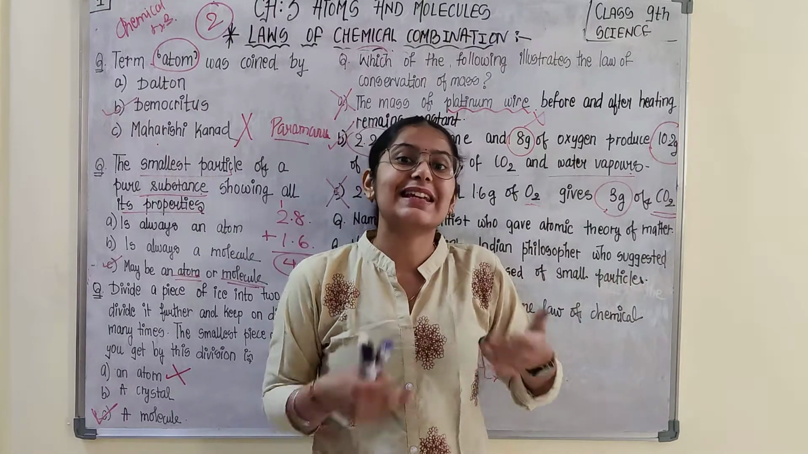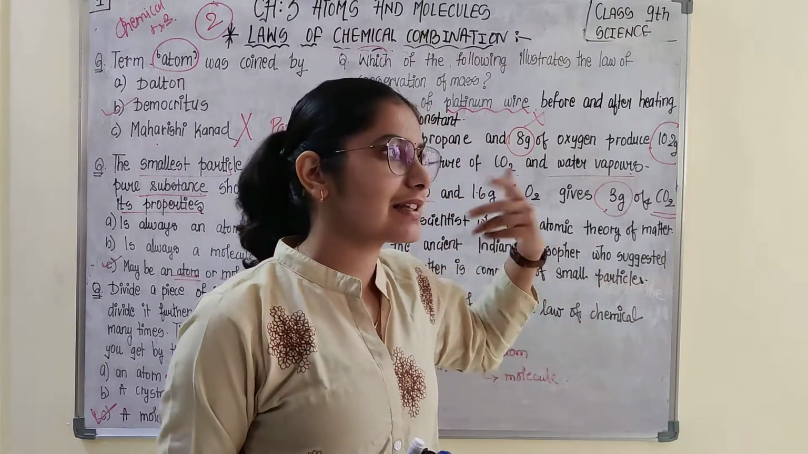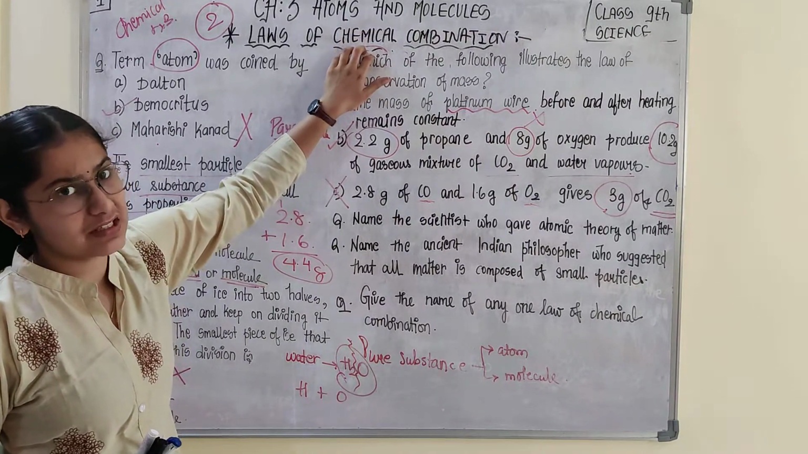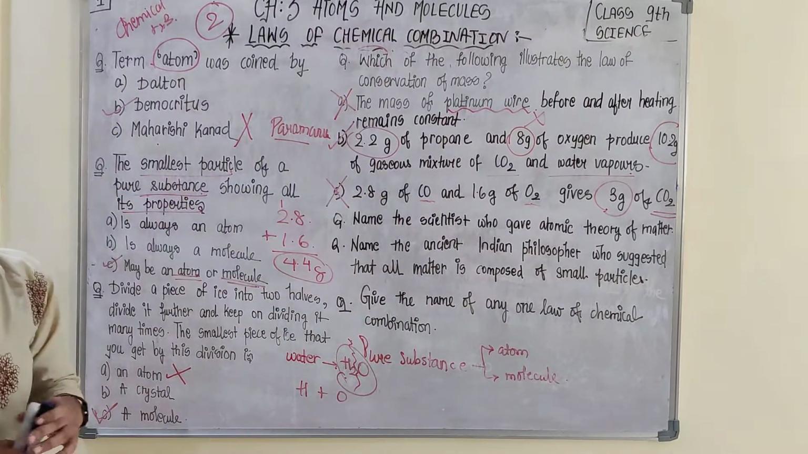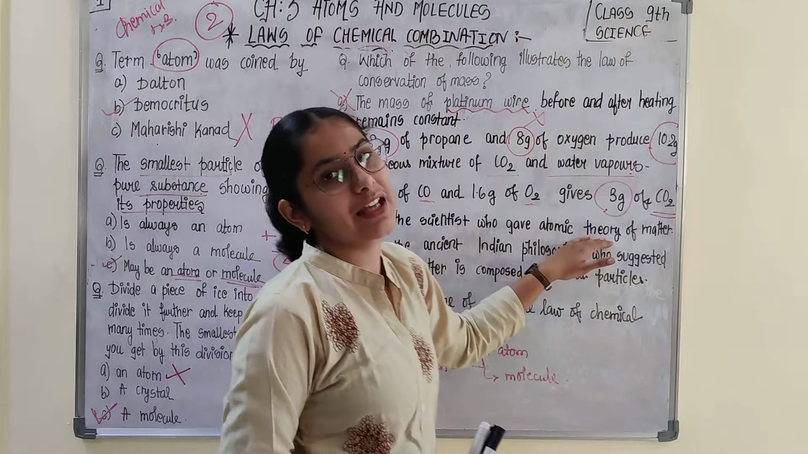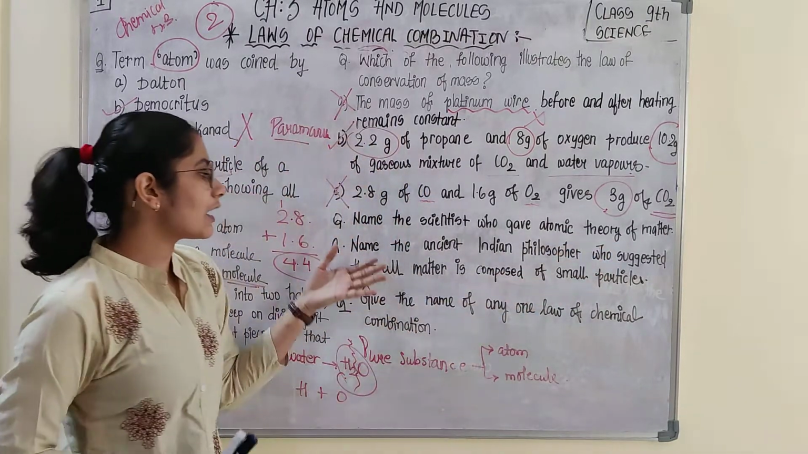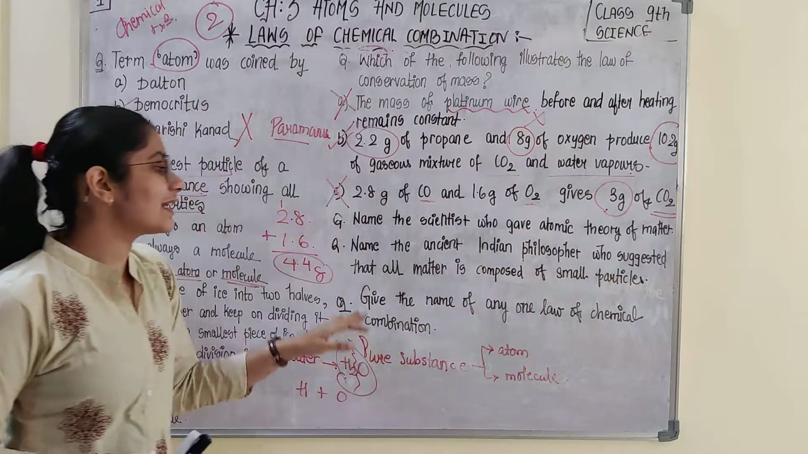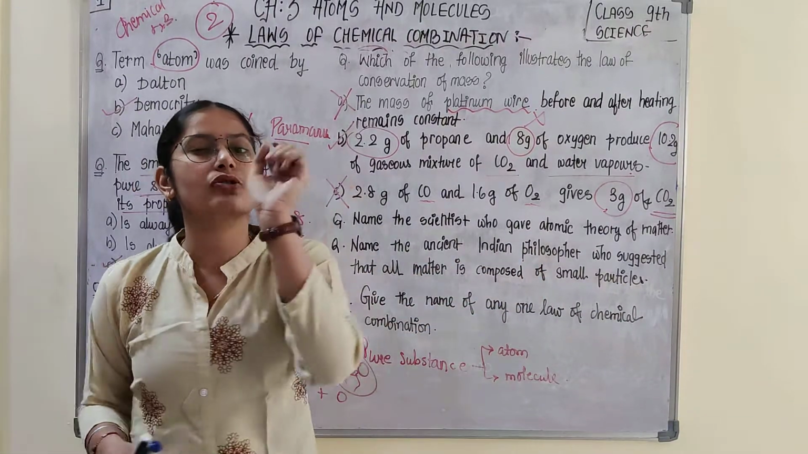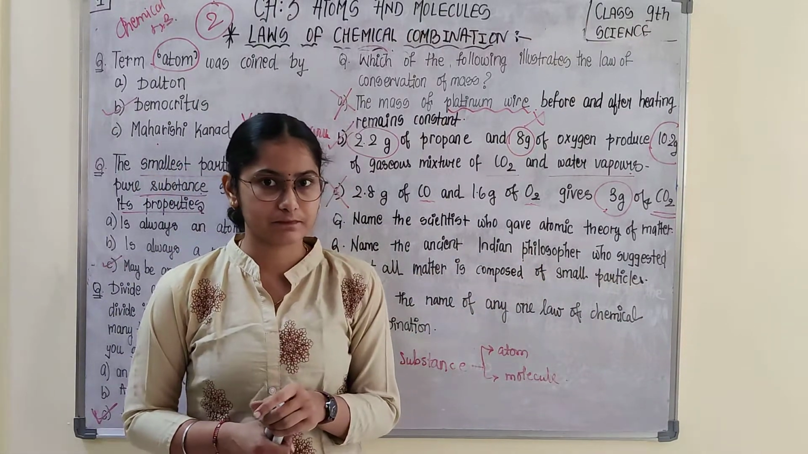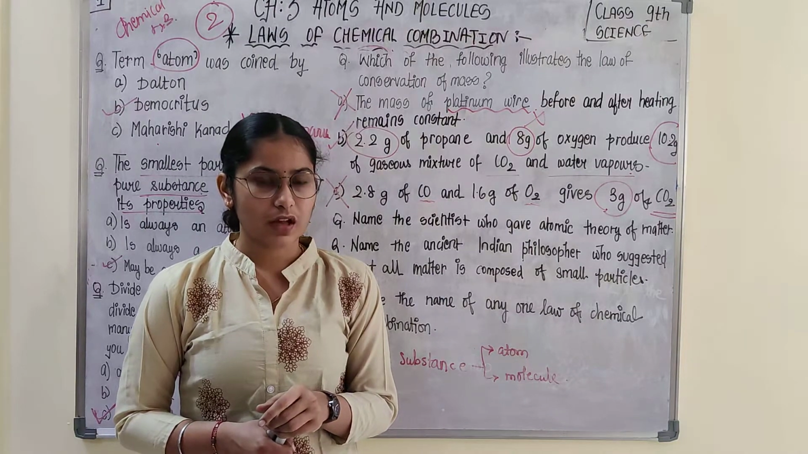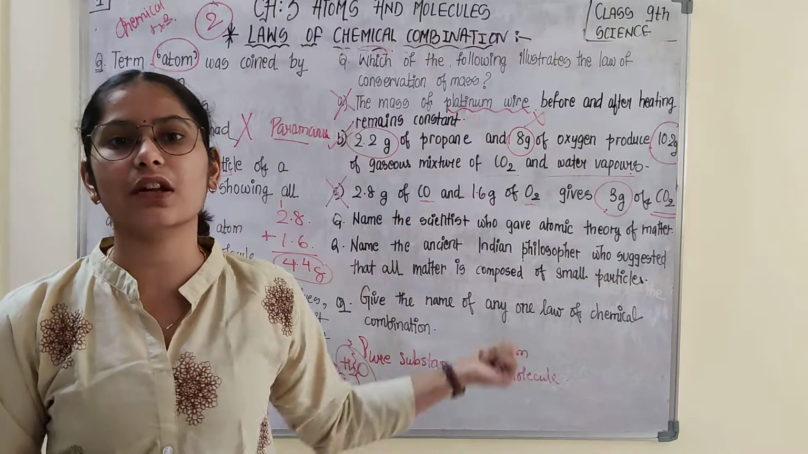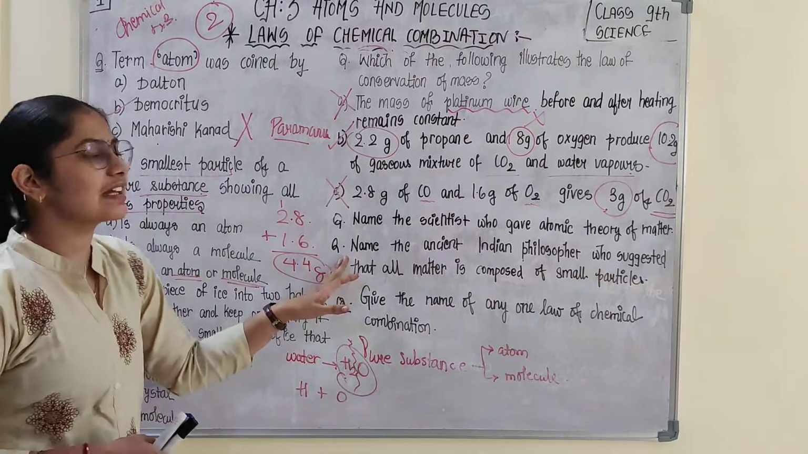What postulates did he give? We would be discussing that after completion of this topic, that is the law of chemical combination. So here the answer would be John Dalton, who gave the atomic theory of matter. Next, name the ancient Indian philosopher who suggested that all matter is composed of small particles. Are you able to recall? This answer should be quick, within a fraction of a second. The answer is Maharishi Kannad.